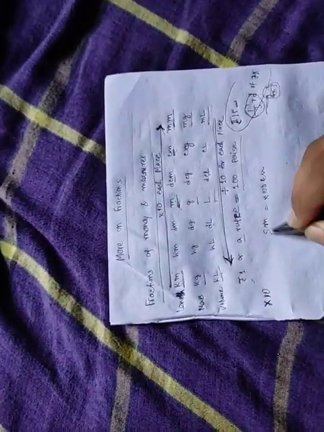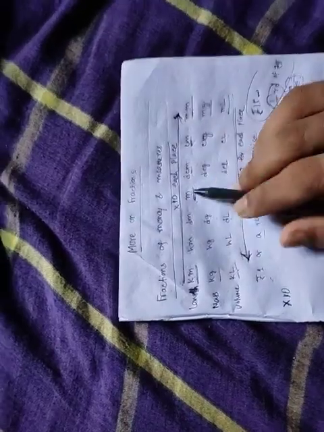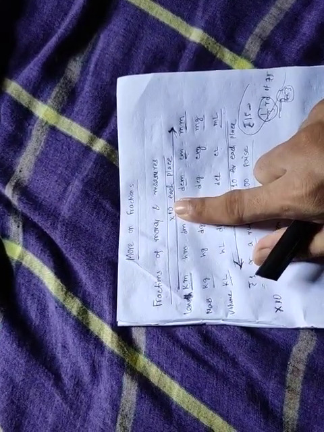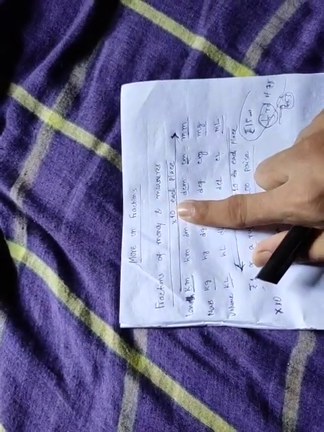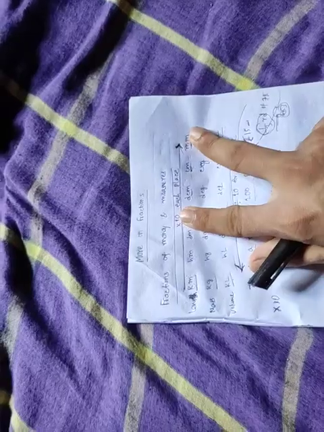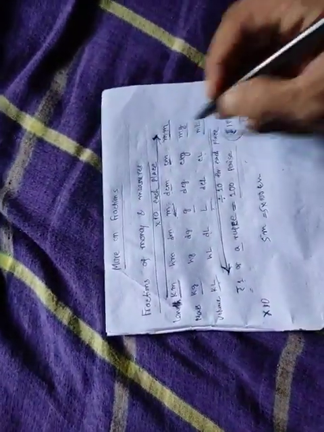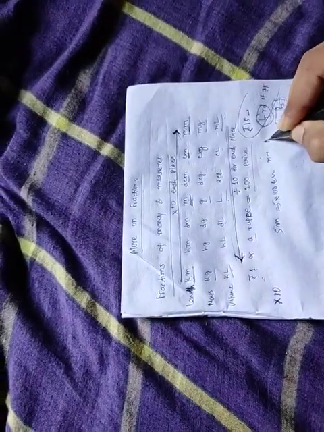Suppose 5 meter is equal to 5 into 100 centimeter. Similarly for meter to millimeter, you don't have to think about meter. Next, 1, 2, 3. That means for meter to millimeter, you have to multiply by 1000.